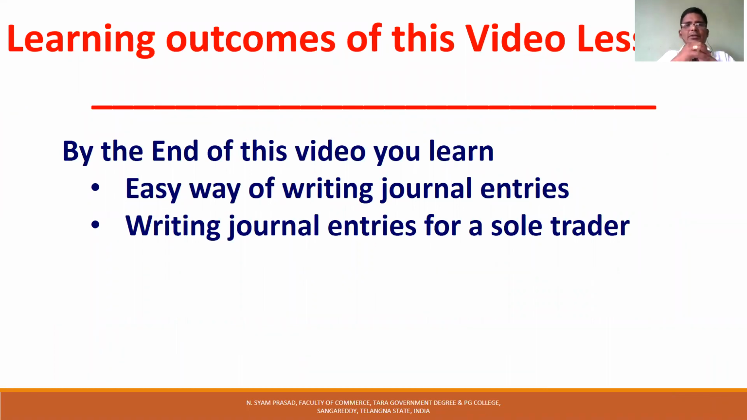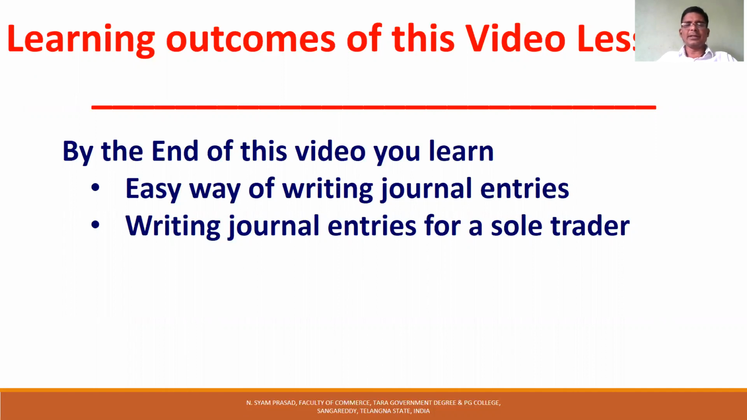By the end of this video lesson, you are going to know the easy way of writing journal entries. What is the easy way? The first point in writing journal entries is that every transaction is referred to in terms of an accountant, that is, from the business point of view. Every transaction is prefixed with We. The subject of every transaction is We. Sold goods means we sold goods. Purchased goods means we purchased goods. Paid salaries means we paid salaries. Every transaction's subject is We. This is the first point in writing journal entries easily.